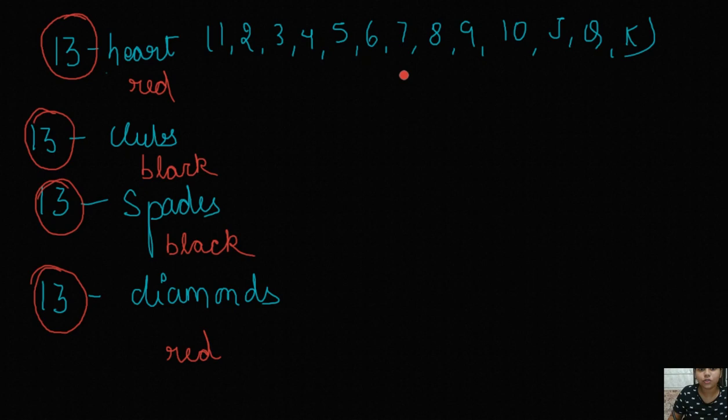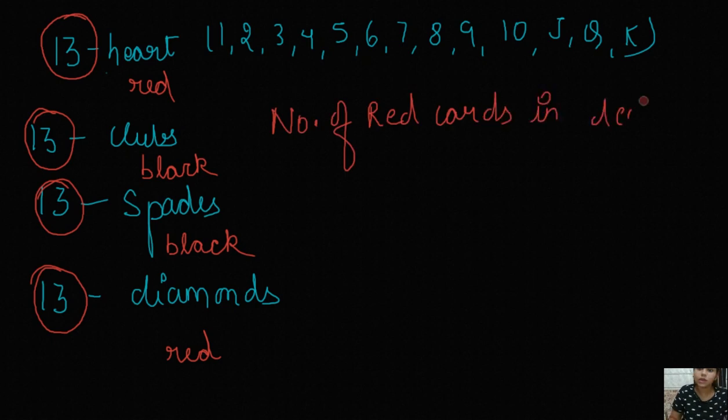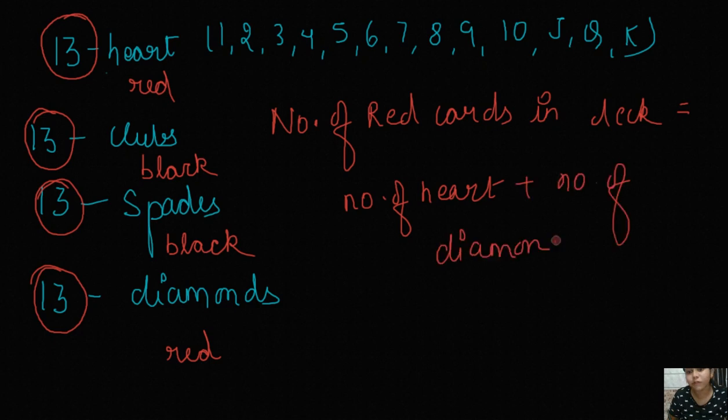So you can realize that the number of red cards in the deck is equal to the number of hearts plus the number of diamonds. Am I right? The number of hearts is 13 plus 13 equals 26 red cards.